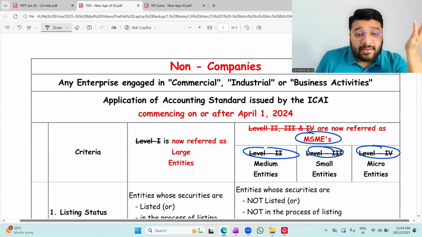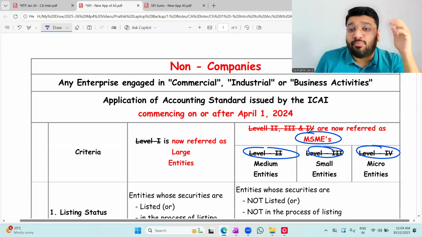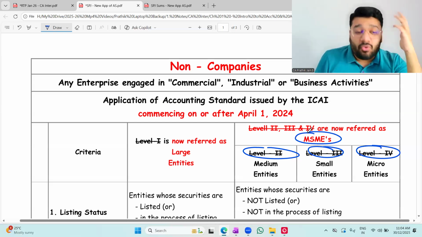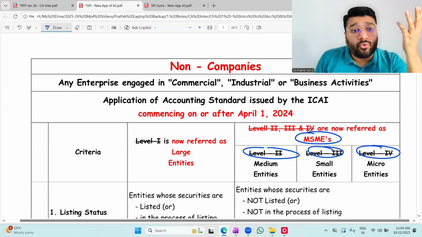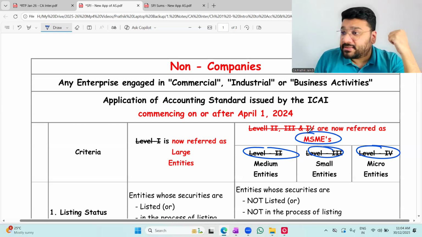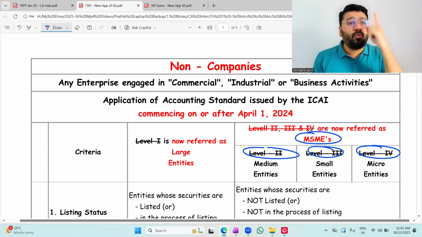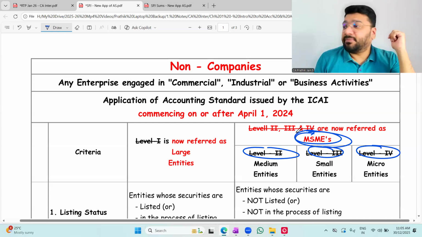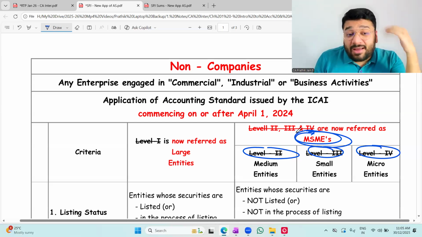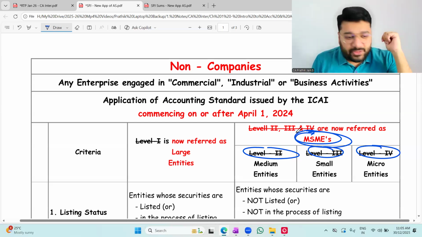So compared to earlier, this has become easier and more convenient for you. Because in the older scenario, you had level 2, level 3, level 4. All three levels had different thresholds for turnover, different thresholds for borrowings. Now all of that has been removed and they've got one single threshold for MSME, which has made your life far easier compared to the earlier version.